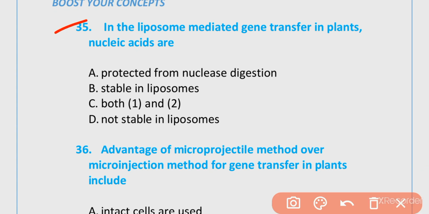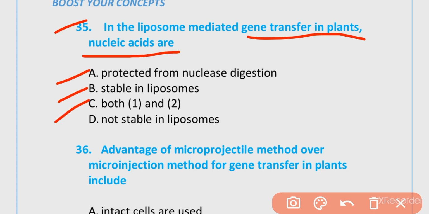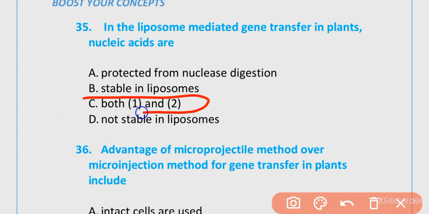In liposome-mediated gene transfer in plants, nucleic acids are protected from nuclease digestion, stable in liposomes, A and B both, not stable in liposomes. The correct option is option C, both A and B.